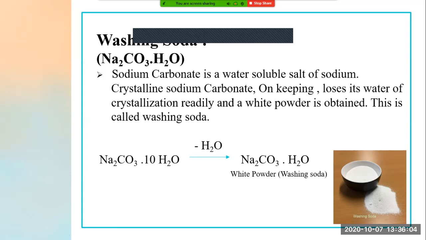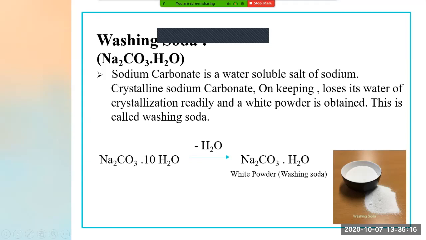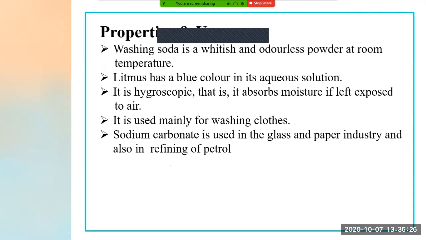So washing soda, when kept openly, loses its water, and what we get is a white powder, and this is nothing but washing soda. Okay, let's go to the next point. The next point is properties and uses. What are the properties of washing soda and what are the uses of washing soda?